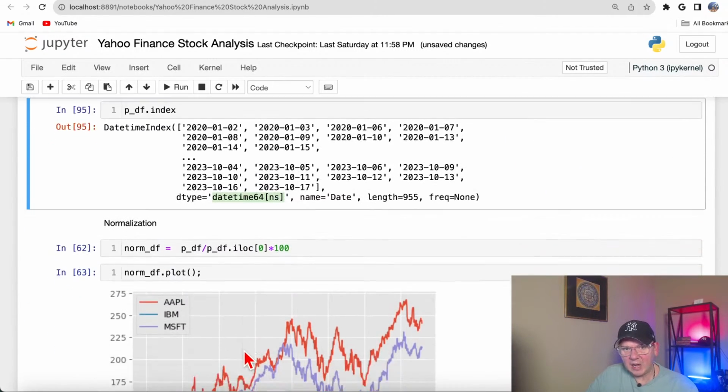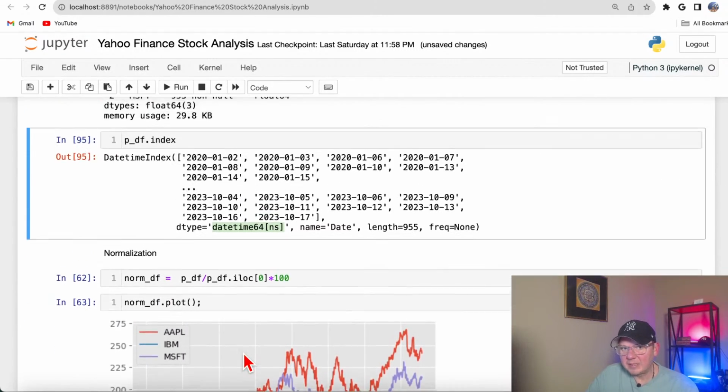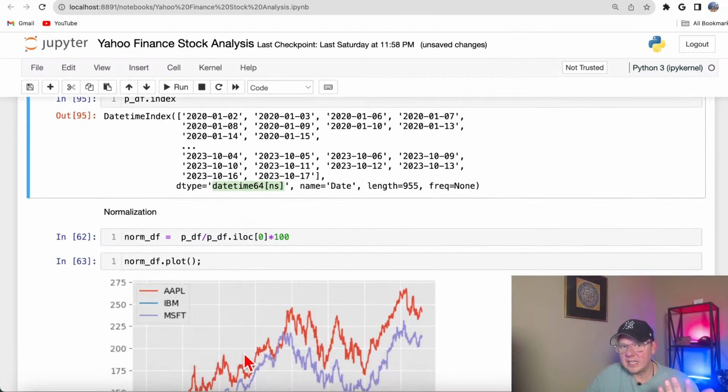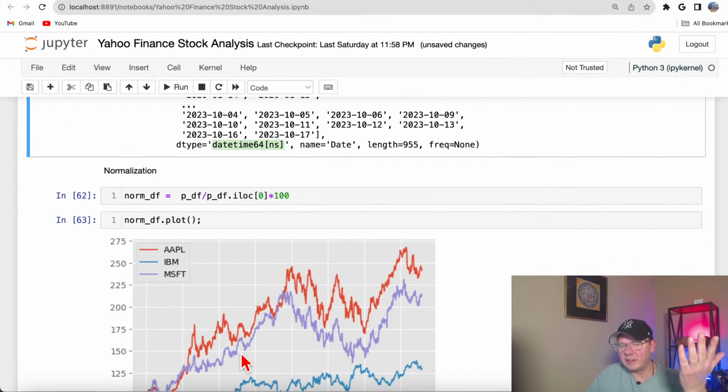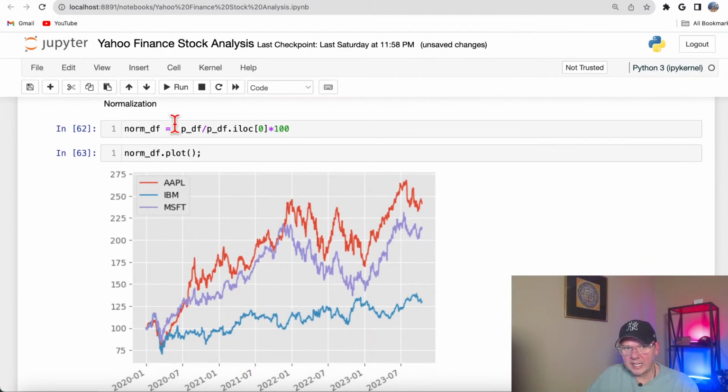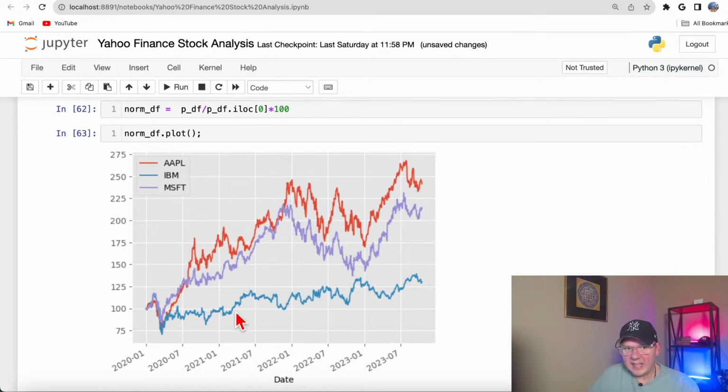Then I want to compare prices, but I cannot compare them directly, because some stock might be $200, the other stock might be $20. It's hard to compare. So what I'm doing here, I want to normalize my data and convert it into percentages, you see? And then I assume that at the beginning of this data set, all stocks started at 100%.